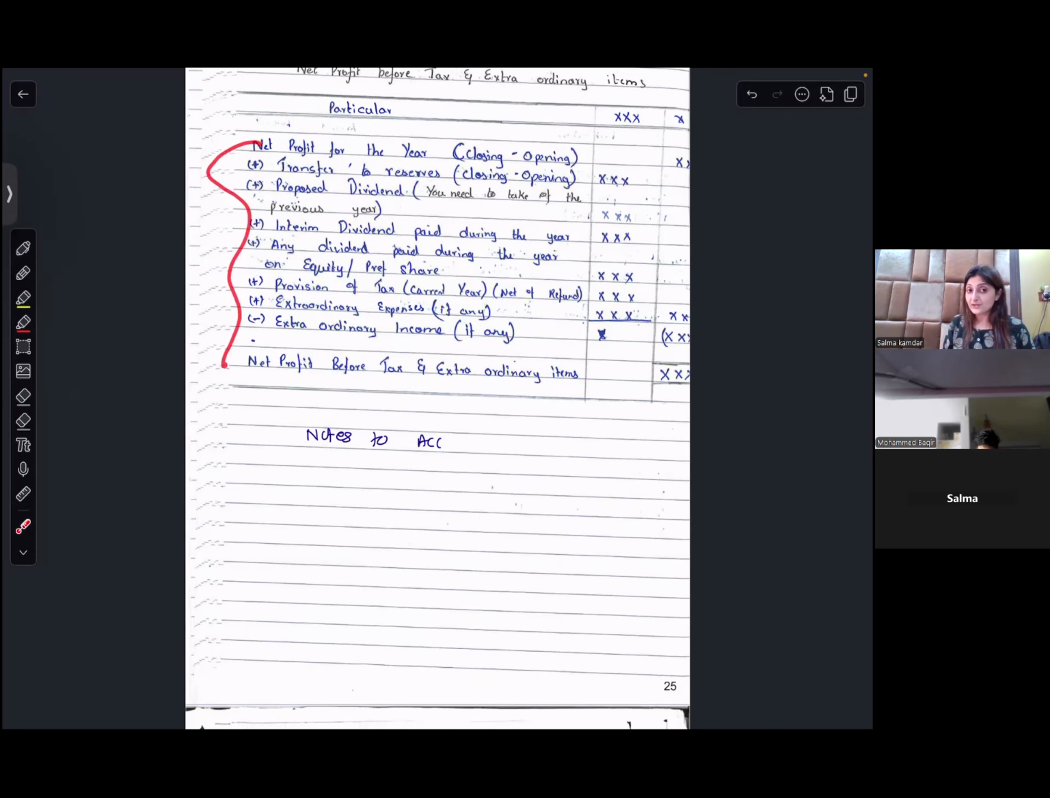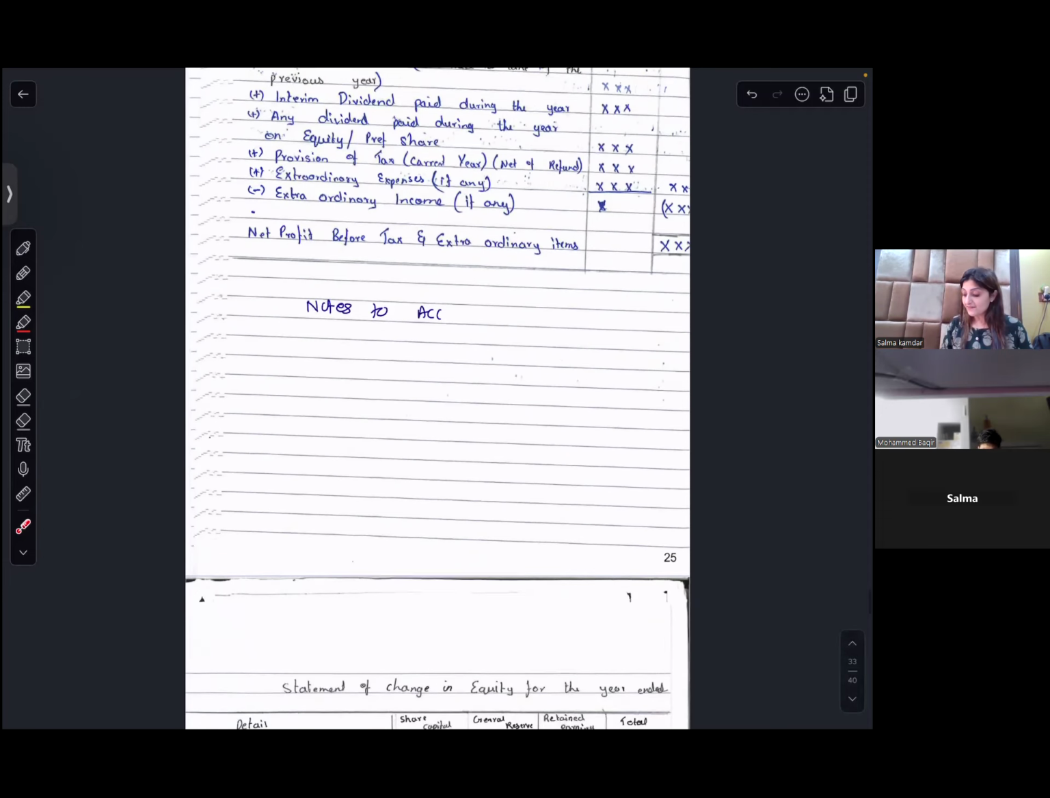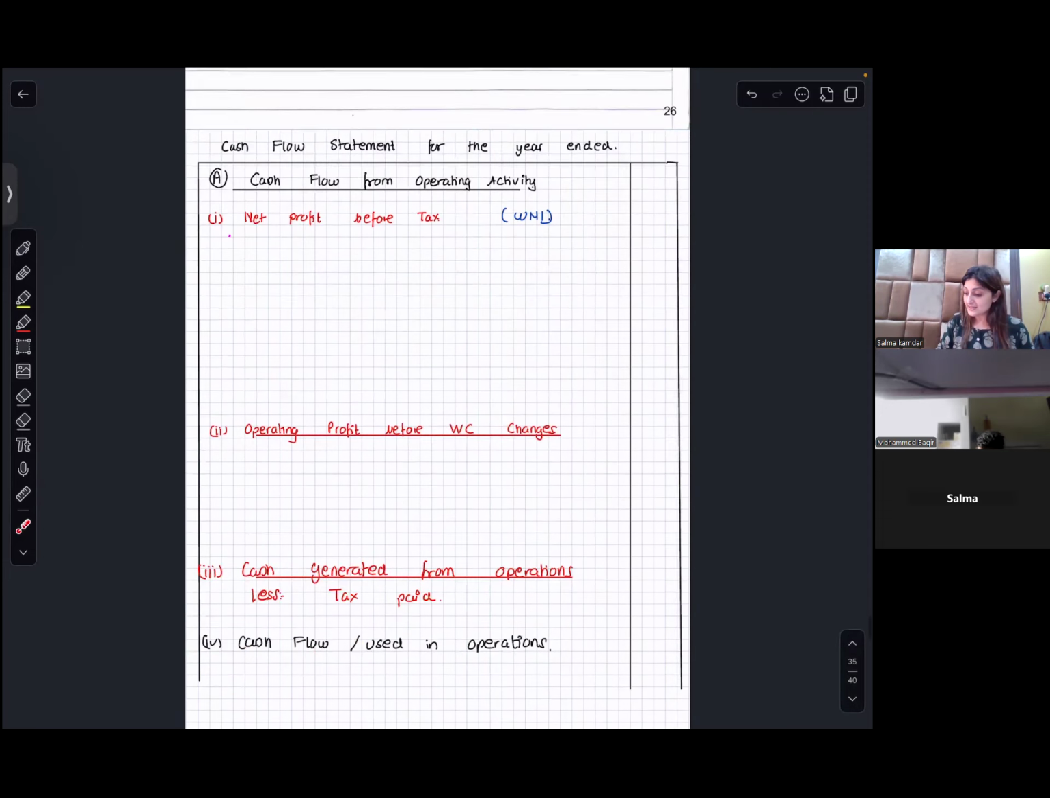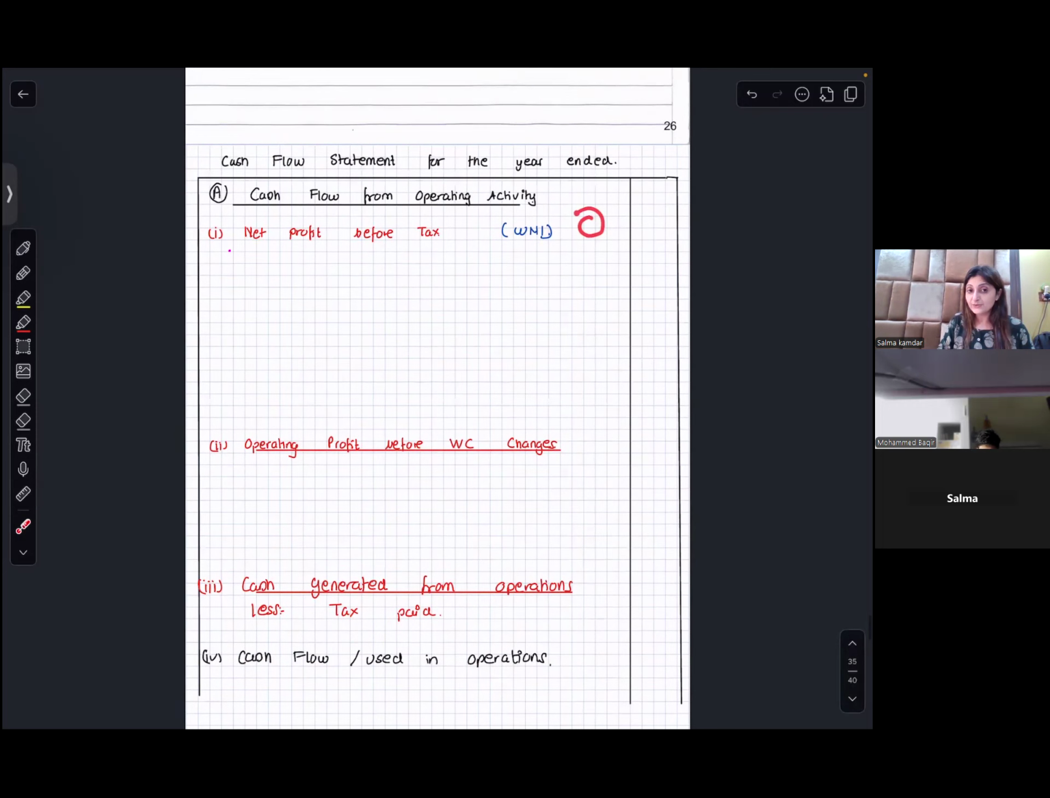This format you've learned, right? Net profit closing minus opening, add transfer to reserves, dividend proposed of last year, interim of current year, provision of tax of the current year, extraordinary items: add extraordinary expenses, minus extraordinary income. Whatever answer you get, you put over here. Are you with me? Yes. This answer will always be a part of your working note.